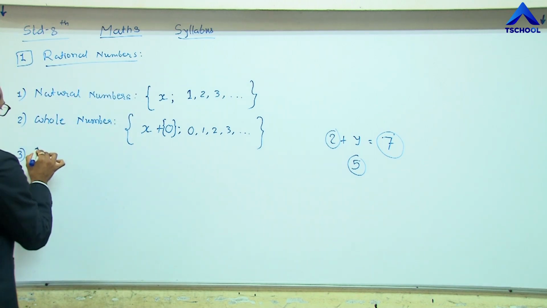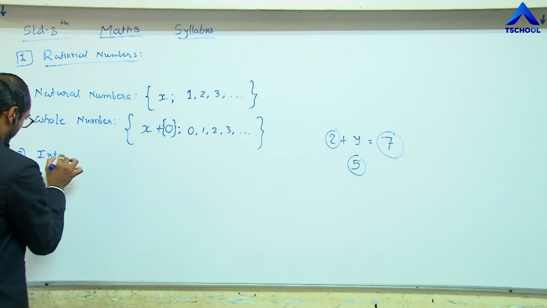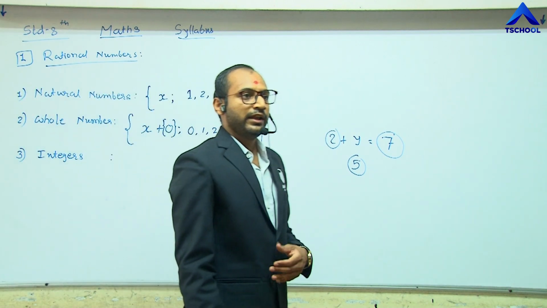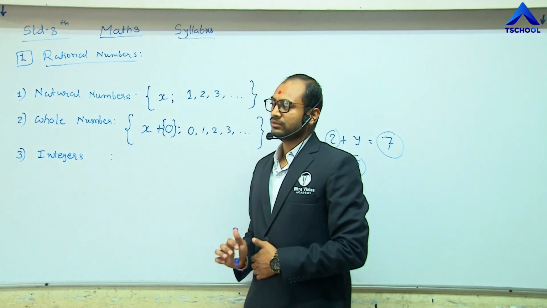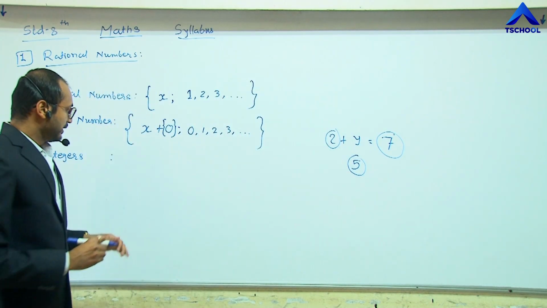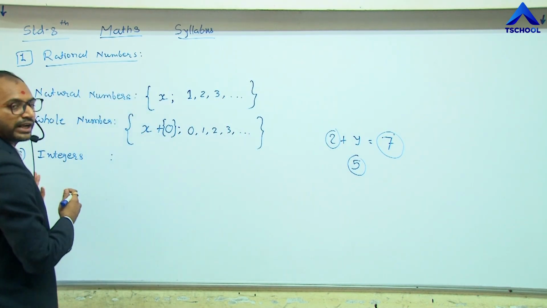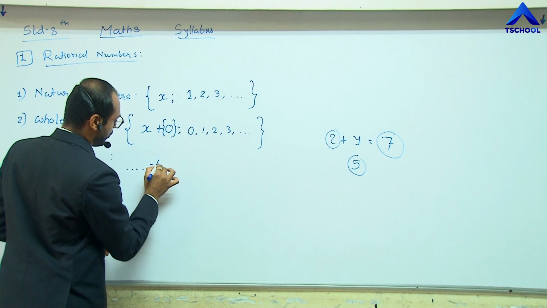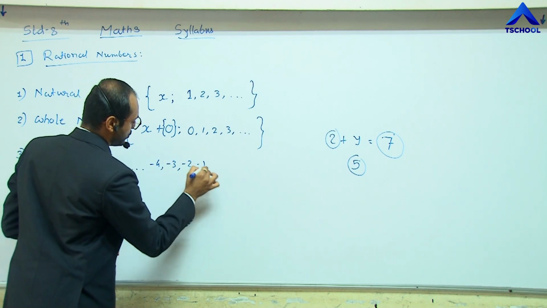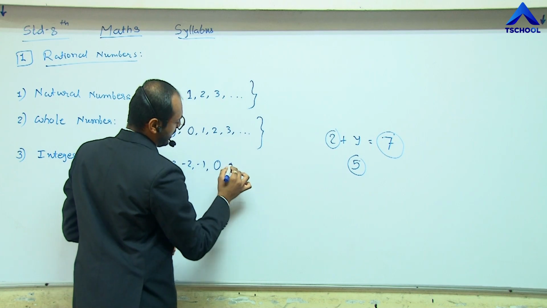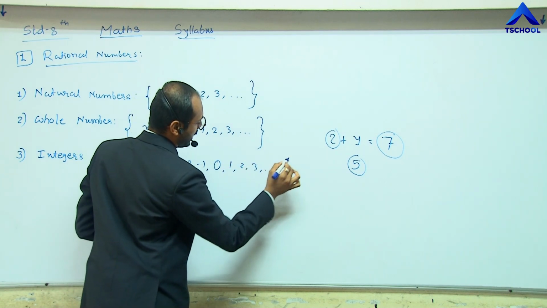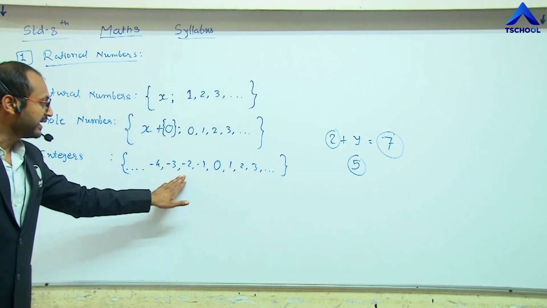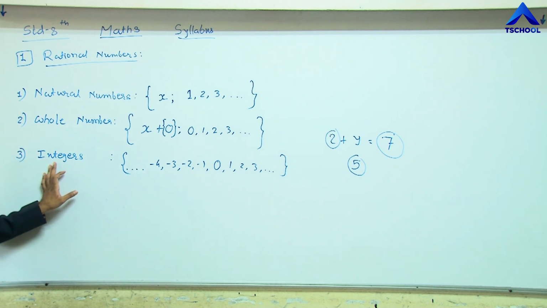The third type is integers. We have studied these integers also. If we take the series starting from negative infinity, like negative infinity to -4, -3, -2, -1, 0, and then 1, 2, 3, and so on, this series is called integers.